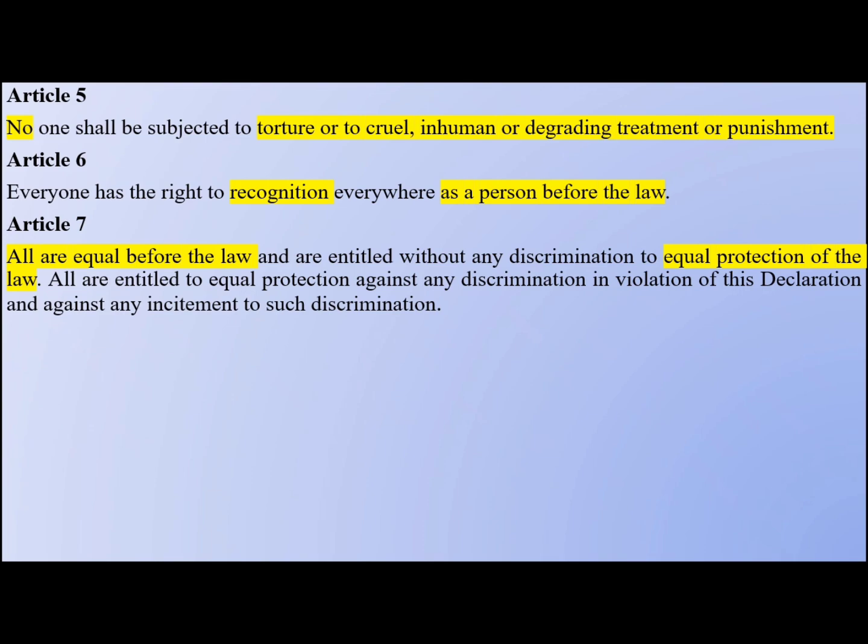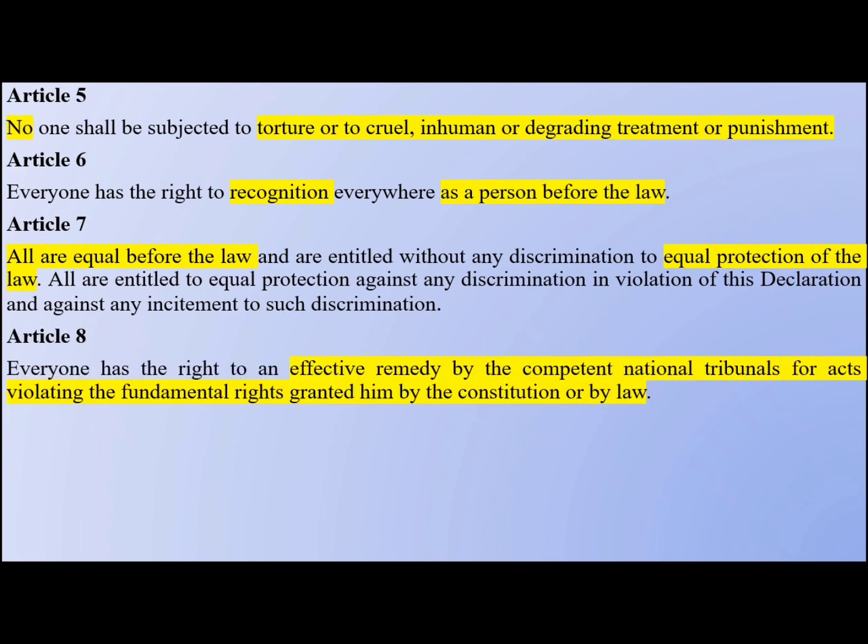And then Article 7 says that all are equal before the law and are entitled without any discrimination to equal protection of the law. All are entitled to equal protection against any discrimination in violation of this declaration and against any incitement to such discrimination. You just pick up these two points: all are equal before law, and equal protection of law. These words are clearly mentioned in Article 14 of the Indian Constitution, so take note of that.